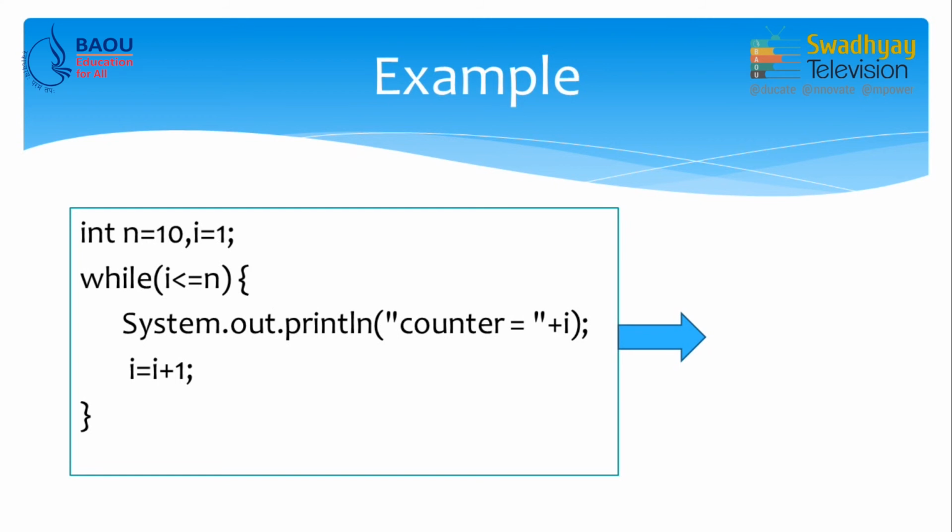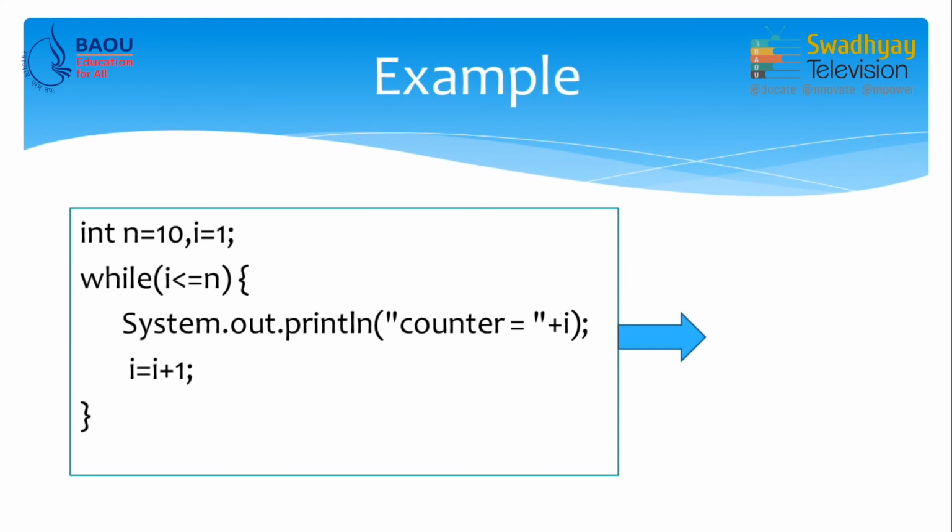Again while will check this condition: 2 is less than or equal to 10. So, it will print counter is equal to 2. Now, this will continue until i becomes 11, and when i becomes 11 the condition becomes false and the loop will terminate.